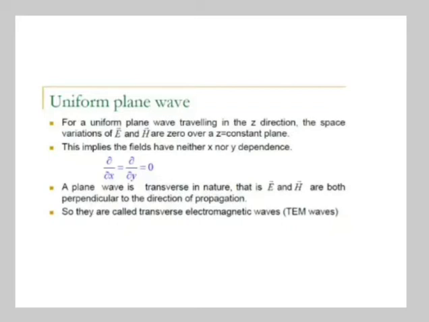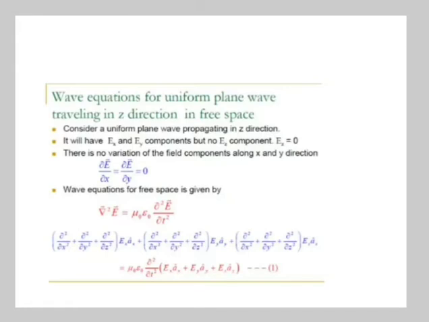So for a uniform plane wave which is traveling in z direction, the space variations of E bar and H bar are 0 over a z constant plane, and it implies that the fields have neither x nor y dependence. So d by dx equal to d by dy is 0. So a plane wave is transverse in nature, that is E bar and H bar are both perpendicular to the direction of propagation. So they are called transverse electromagnetic waves, that is TEM.